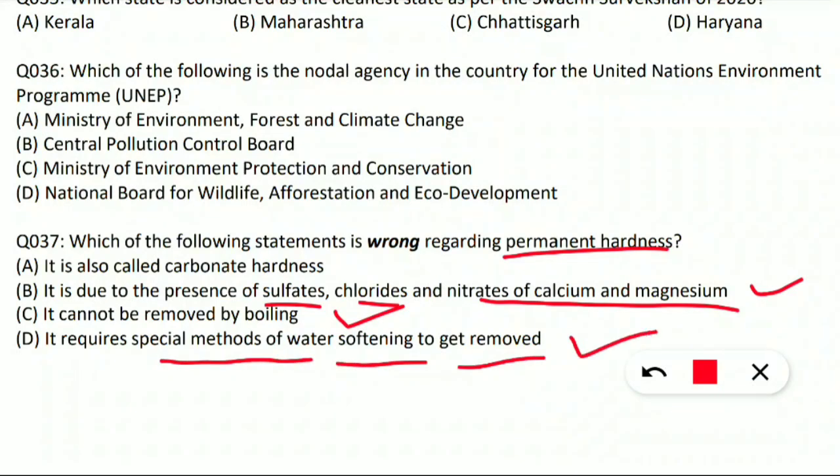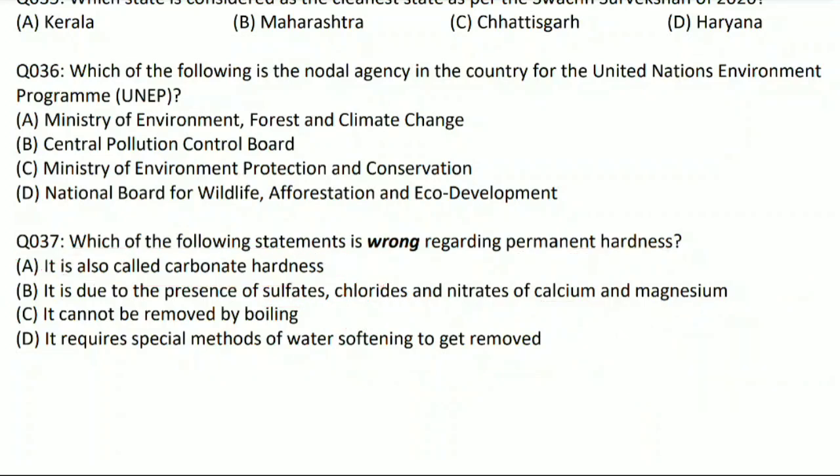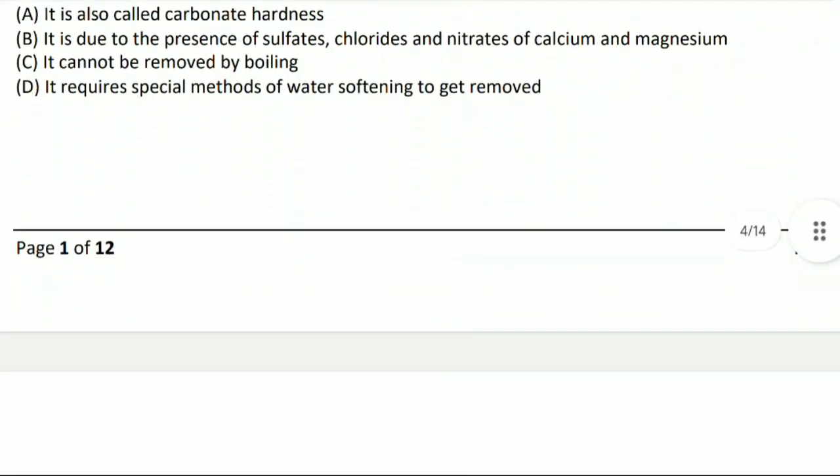It is also correct. But this statement is wrong, that it is also called the carbonate hardness. No, temporary hardness is called the carbonate hardness because it is caused by carbonates and bicarbonates of calcium and magnesium. I hope you are understanding. If you have any doubt, you can ask me in the comment section. Let's move to the next question.